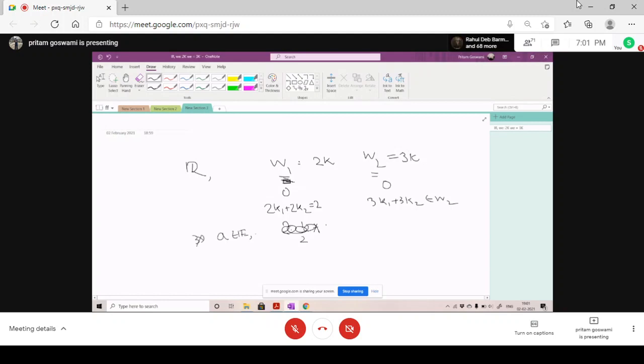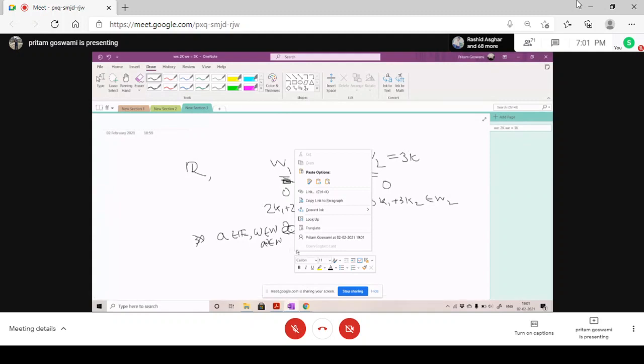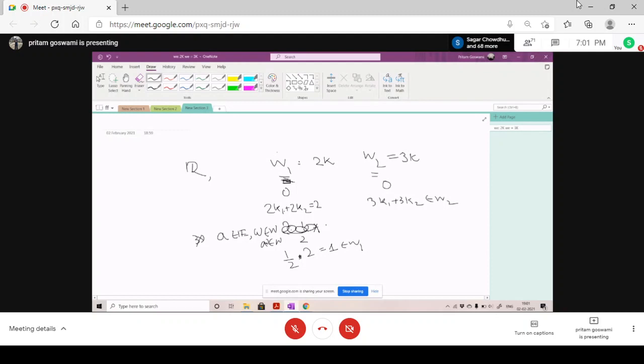For any a belongs to F and for any w belongs to W, aw should belong to W. So suppose half belongs to real numbers, but half multiplied by 2 equals 1 doesn't belong to W1, right? Yes, sir. So it is not a vector subspace.